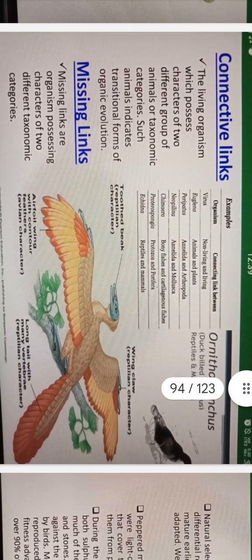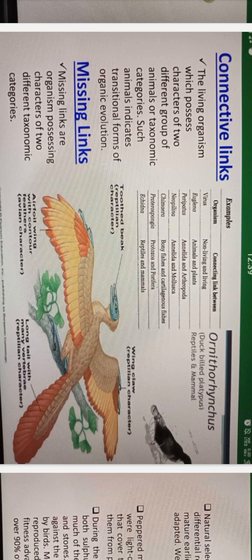Connecting links: the living organisms which possess characteristics of two different groups of animals or taxonomic categories; such animals indicate transitional forms of organic evolution. Then missing links: missing links are organisms possessing characters of two different taxonomic categories. Ornithorhynchus, duck-billed platypus: reptiles and mammals. Then this one, Archaeopteryx.